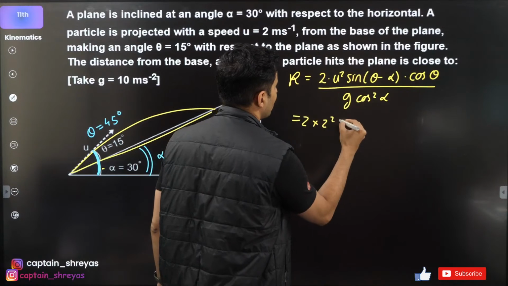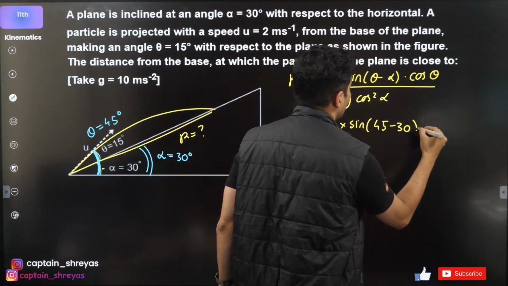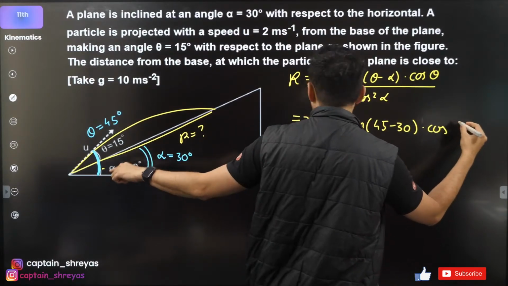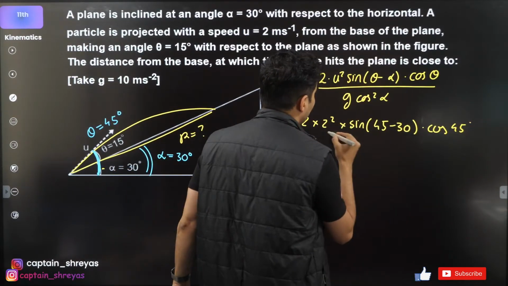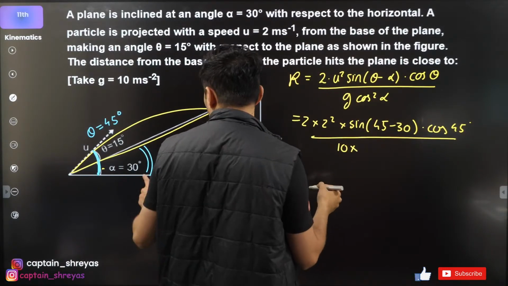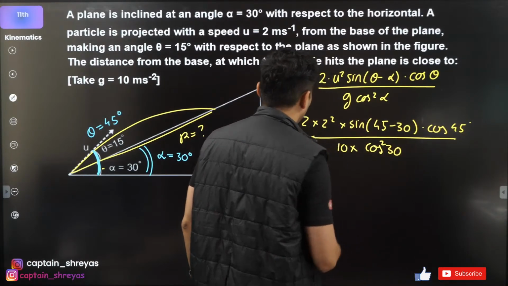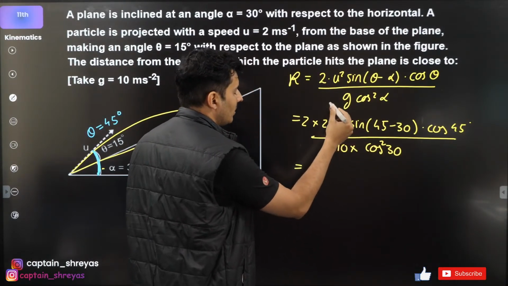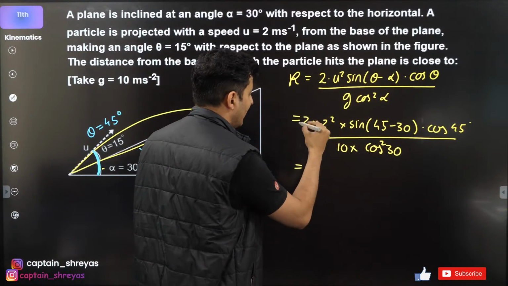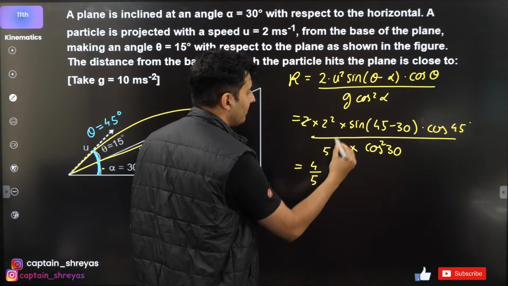2 into 2 square into sine 45 minus 30 into cos 45, divided by g, which is 10. Cos alpha, that is cos 30, but squared. So this will become 2 into 2 into 2, that's 8. In fact, I can cancel one of the 2s with this, so this will become 4 by 5.